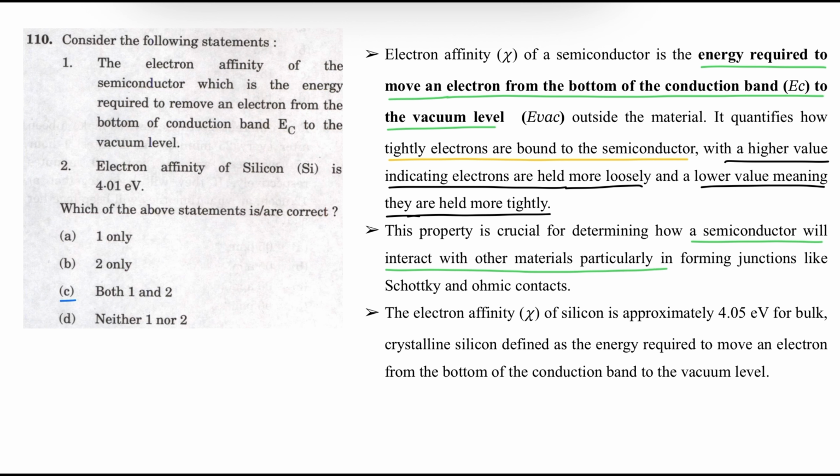So metal semiconductor contacts. The electron affinity for silicon is approximately 4.05 electron volts for bulk crystalline silicon, defined as the energy required to remove an electron from the bottom of conduction band to the vacuum level. Statement 2 is also correct. Electron affinity of silicon is 4.01 electron volts. Correct. And statement 1 is also correct. The energy required to remove an electron from the bottom of conduction band to the vacuum level. Both statements are correct and the correct answer is option C.